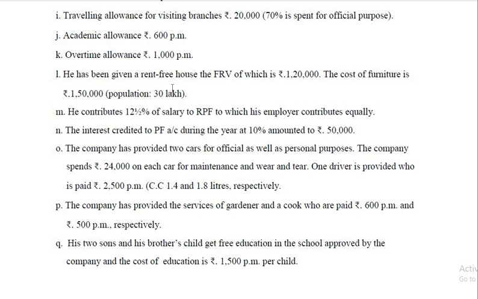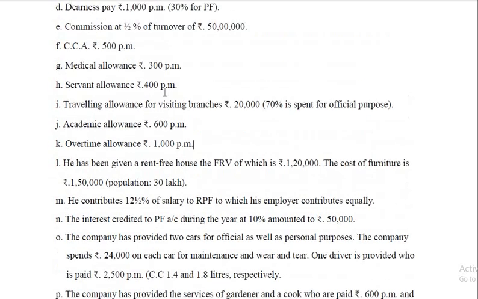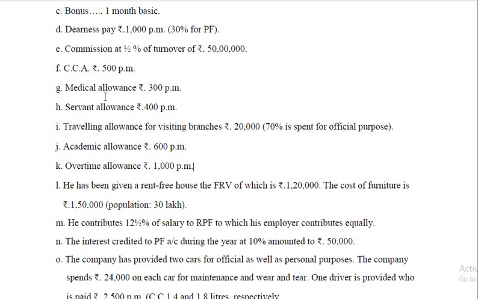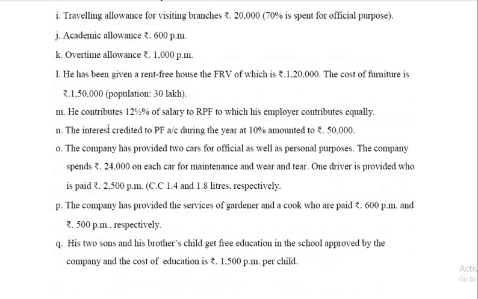If that is the case, perquisite value is 15% of salary of employee. What is salary? Salary means basic, that part of DA and DP which enters into retirement benefits or Provident Fund contribution, bonus, then commission, then all taxable allowances. That's all.